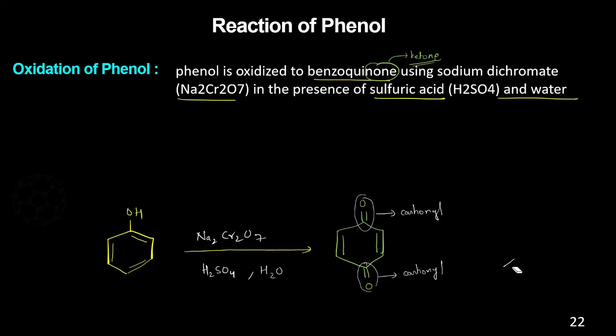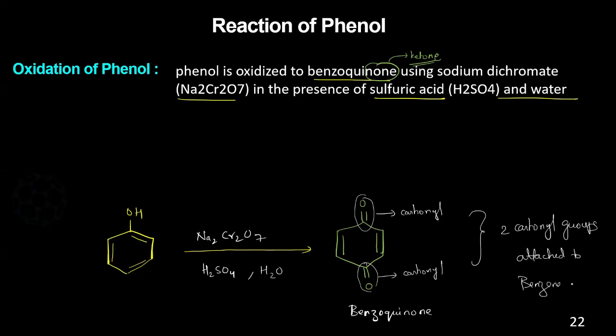So how do you define this benzoquinone? This is called benzoquinone, a ketone, not an alcohol or phenol. So what is phenol? It's nothing but the benzene ring with an OH group, and benzoquinone is nothing but two carbonyl groups attached to the benzene ring. So you can say two carbonyl groups attached to the benzene ring.